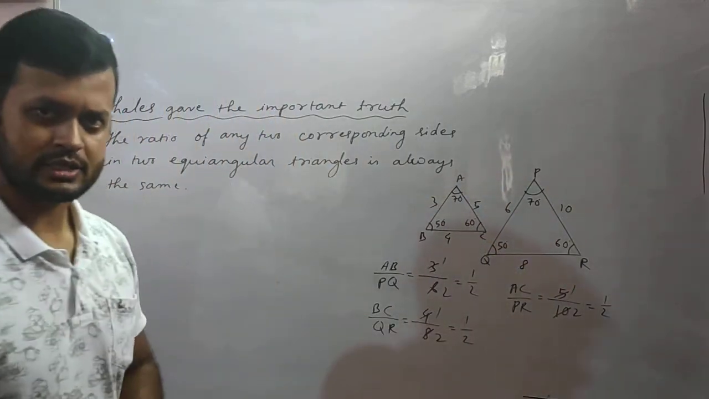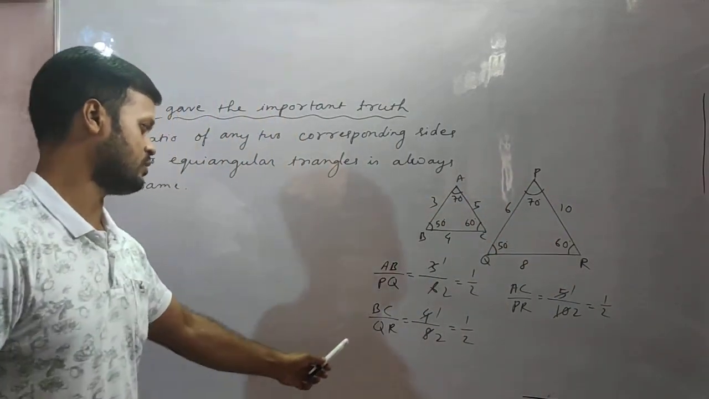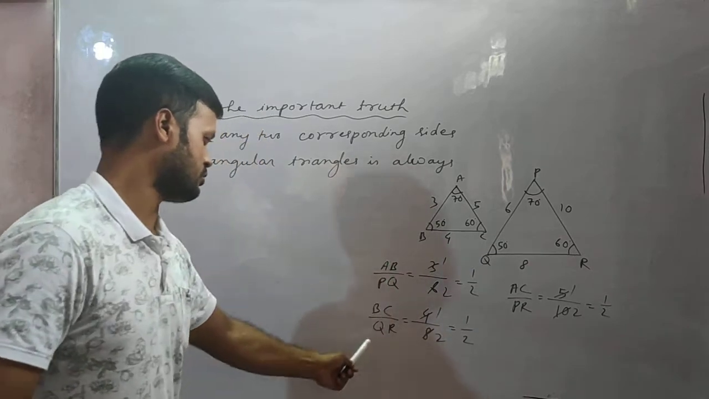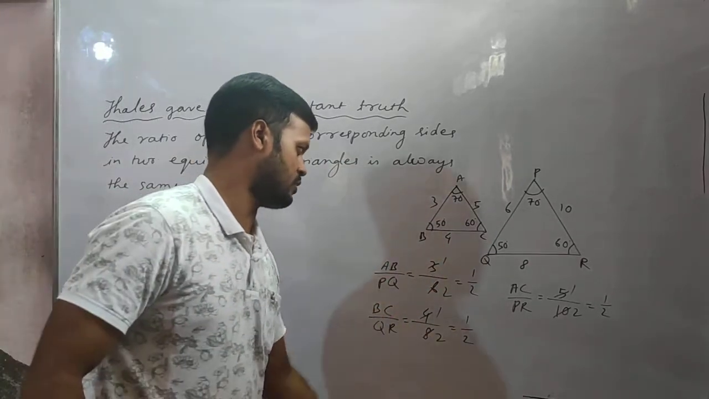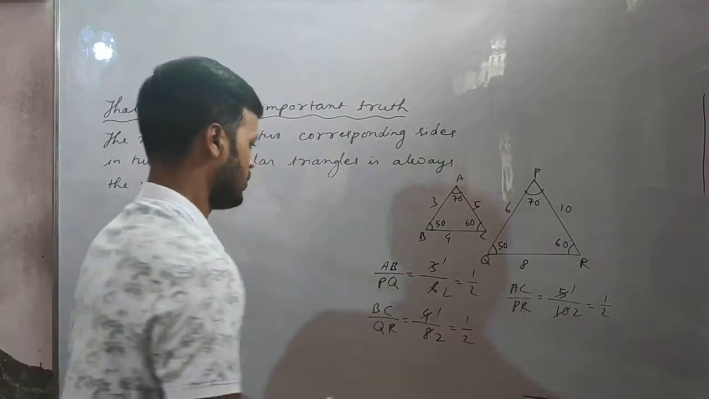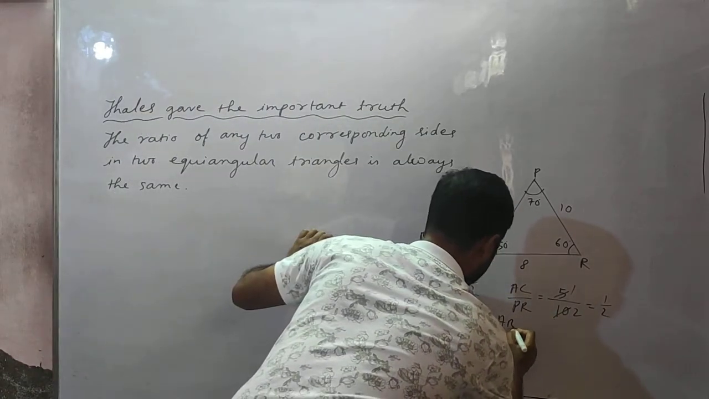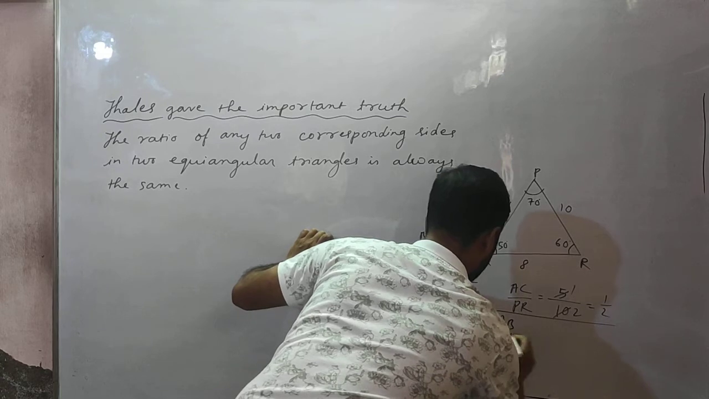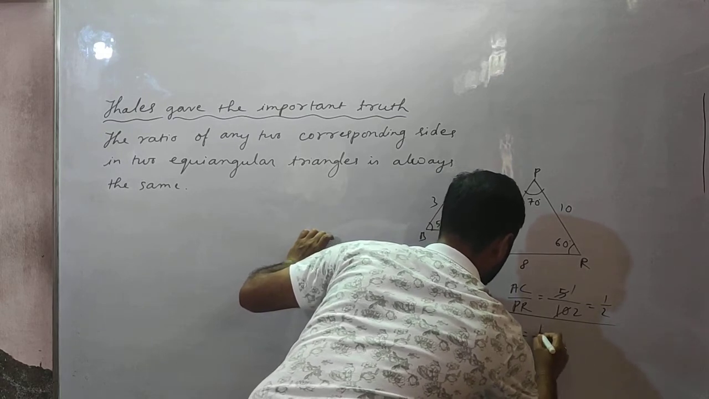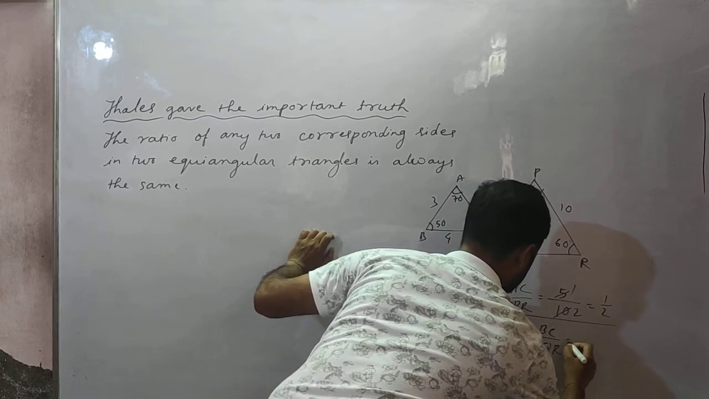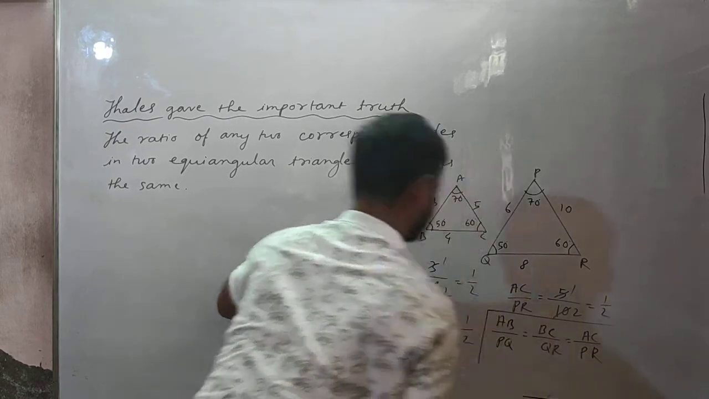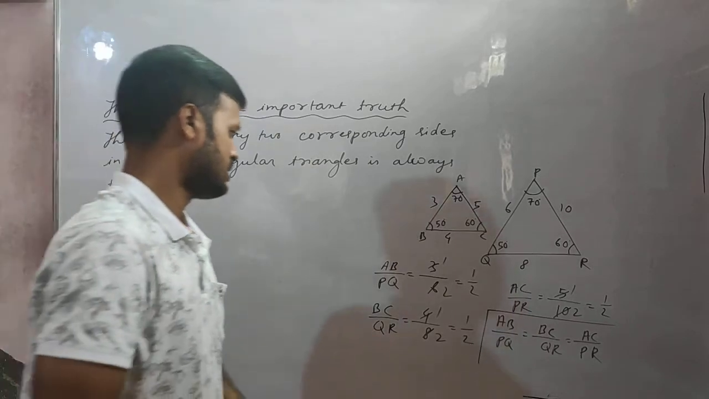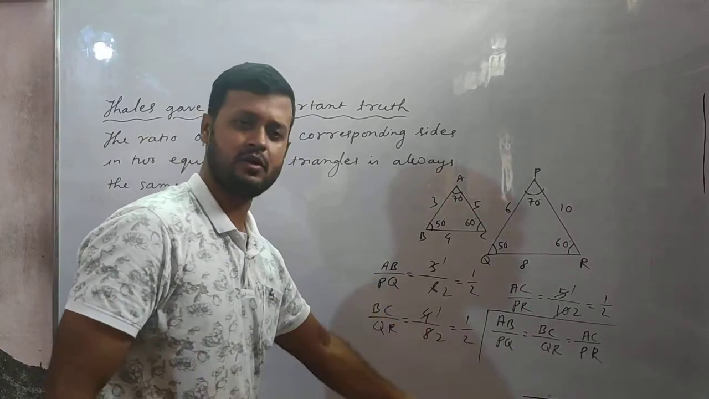Okay, students. So you see AB by PQ is equal to 1 by 2, BC by QR is equal to 1 by 2, and AC by PR is also equal to 1 by 2. Therefore AB by PQ is equal to BC by QR is equal to AC by PR, isn't it? So the ratio of the corresponding sides are equal.